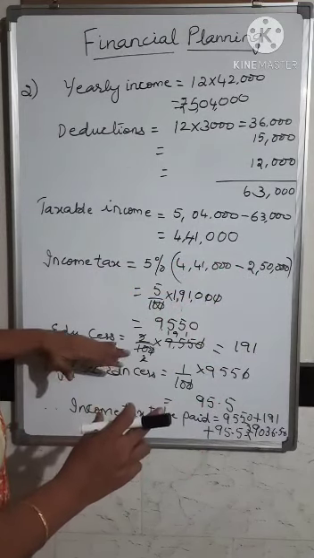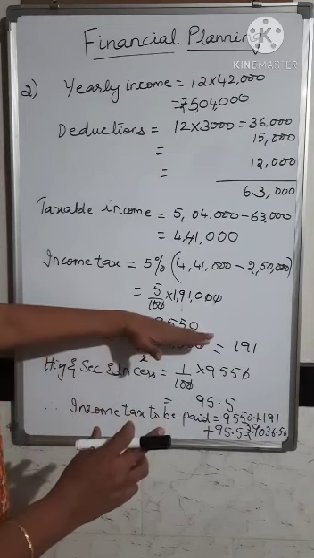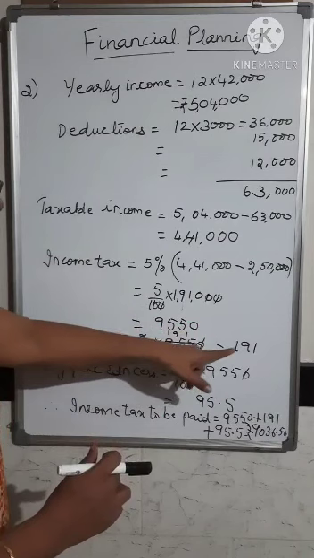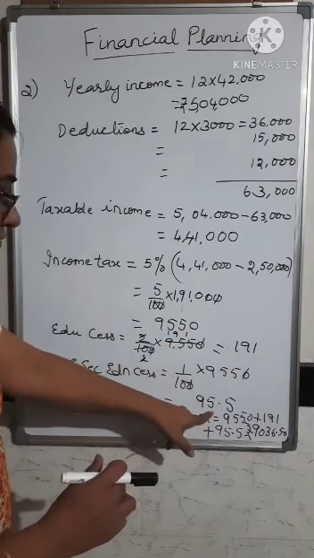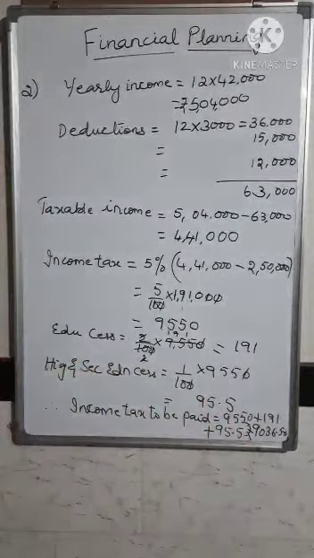Then education cess is 2% of this, and higher and secondary education cess is 1% of this, which is 95.5. Add up everything, the income tax, education cess and the higher and secondary education cess, and that gives you the total income tax he has to pay.